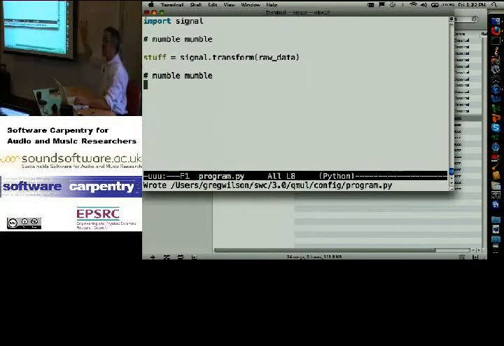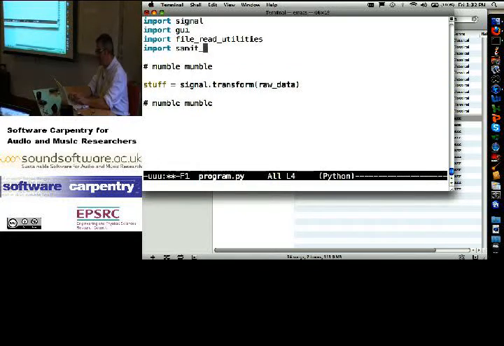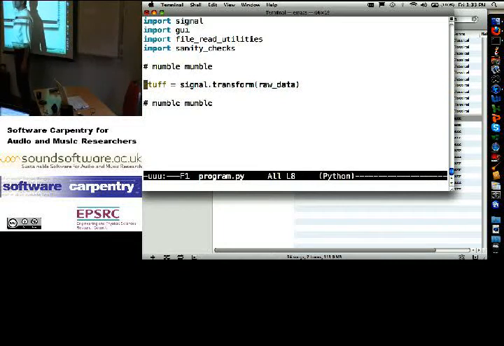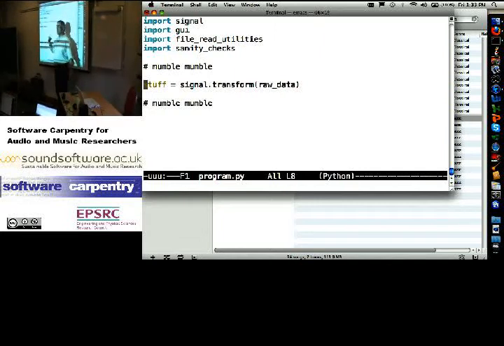I've got a program. It's got a library. As a matter of fact, it's also importing GUI, and it is importing file read utilities, and it is importing sanity checks. So there's a lot of stuff in there. When it comes time to test this, I've got a lot of moving parts, and I want to test it by replacing all but one of those moving parts with dummy versions that do nothing or do something very simple, so that I can focus my testing on the one piece. Okay? This is the idea of test the components in isolation and then assemble them.